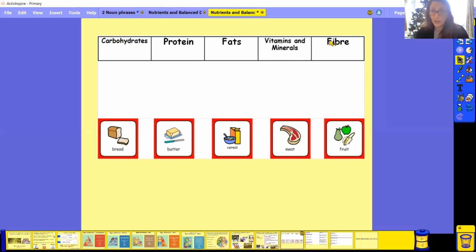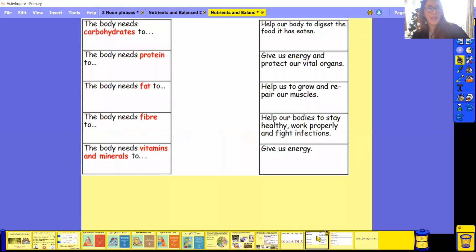Again, you can either print this out or you can just do it on a piece of paper at home, just writing the ones next to each other. I don't mind how it's done. Either way is great. So then we're on to our next sheet.